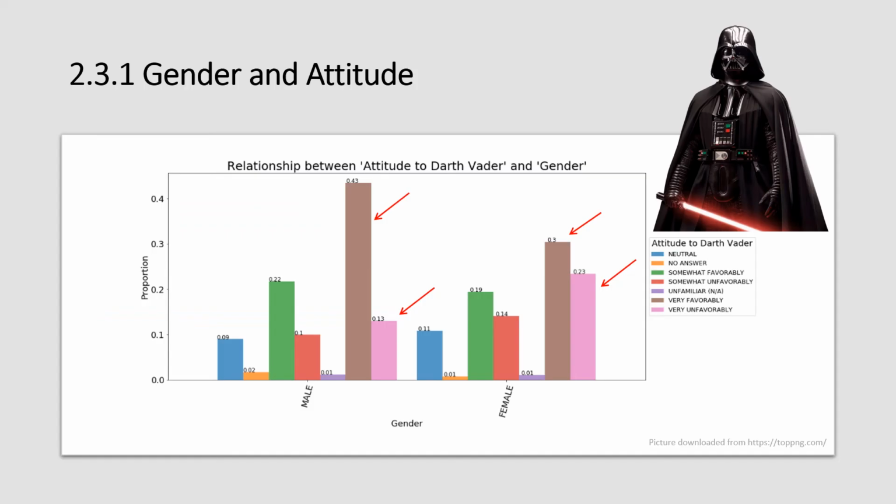For gender and attitude regarding Darth Vader, I found that a large proportion of males, which occupies 43%, chose very favorably, and only 13% chose very unfavorably. On the other hand, lots of females have disagreements about Darth Vader. 30% of females chose very favorably, and 23% chose very unfavorably.